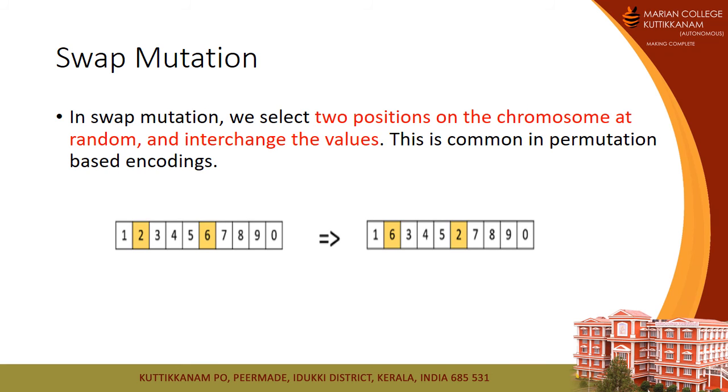The second type of mutation is called swap mutation. We select two positions on the chromosome at random and interchange the values. We can see that in the chromosome the yellow parts, 2 and 6, are selected, and we interchange them to generate the new offspring.